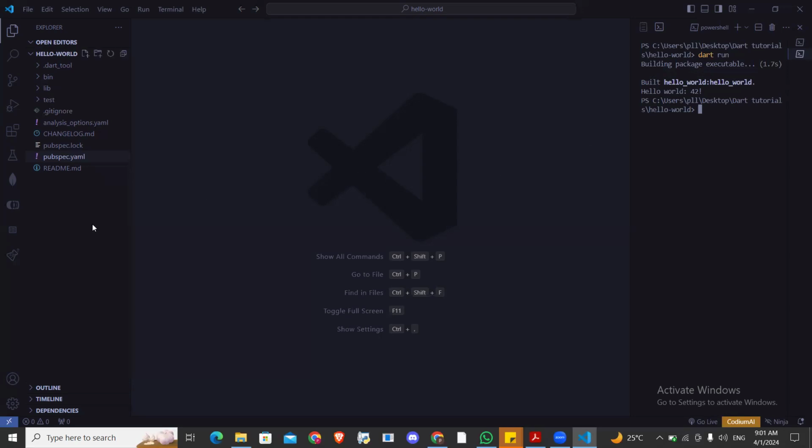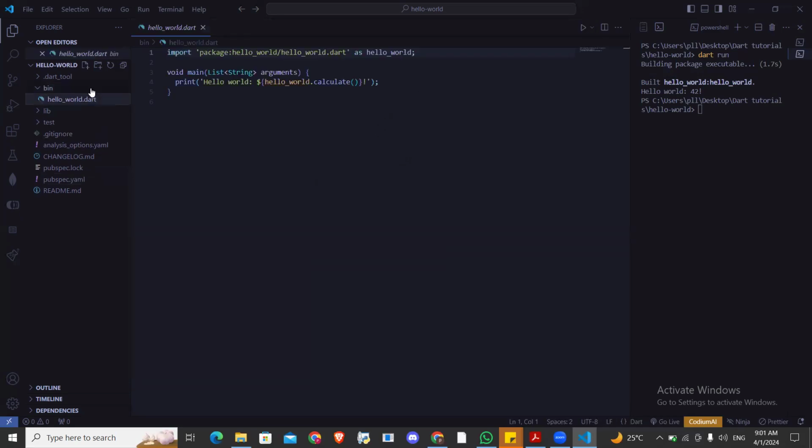This whole project has a lot of configuration, but I wouldn't want to bother you with that now. But click on this bin folder, you will see this hello world .dart. Click on it and open the file, you can see this. Now, this is the project. Whatever the name of your project is, will be the same thing here. The name of my project is Hello World, so that is why it's Hello World.